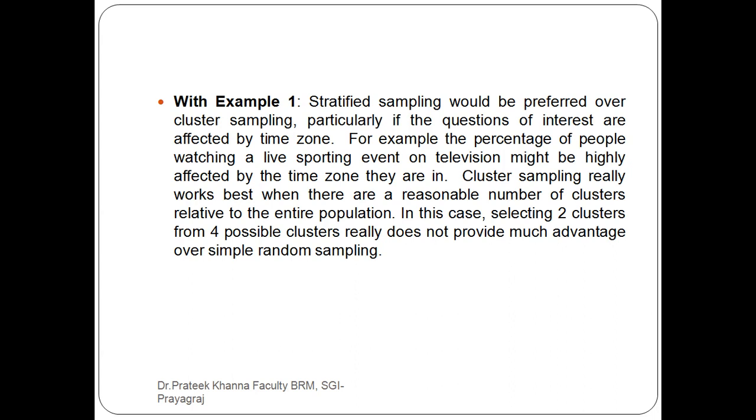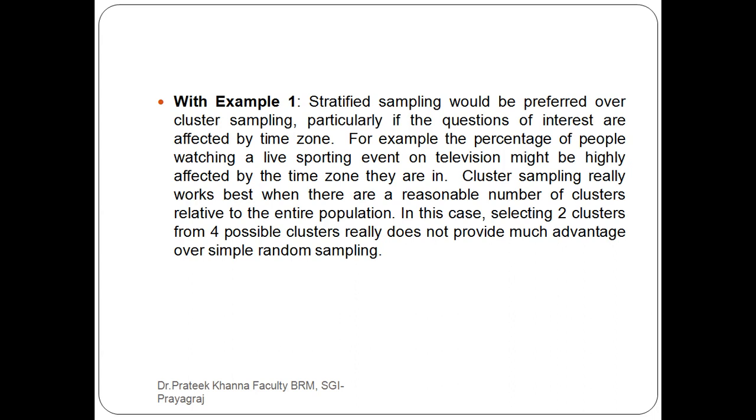That sporting event can be anything: football, cricket, tennis, or any sporting event on television, and it might be highly affected by the time zone they are in.